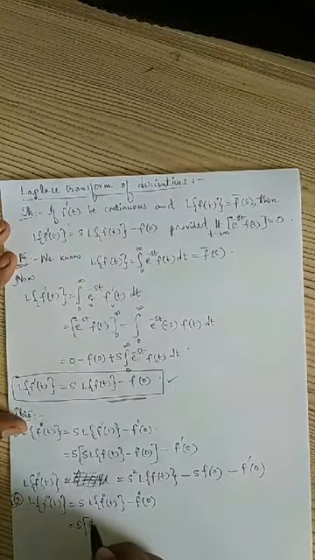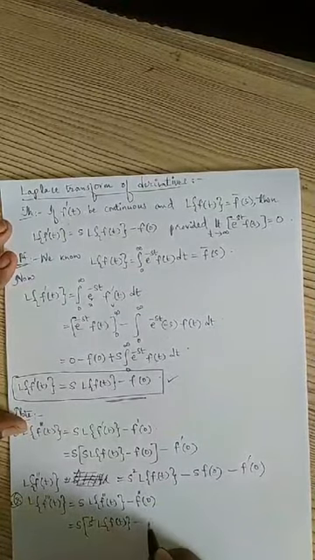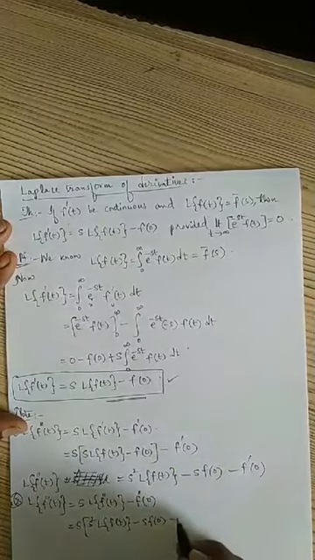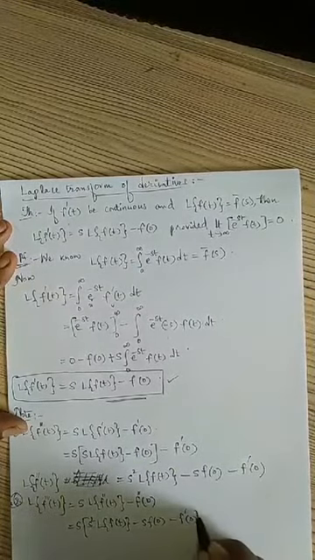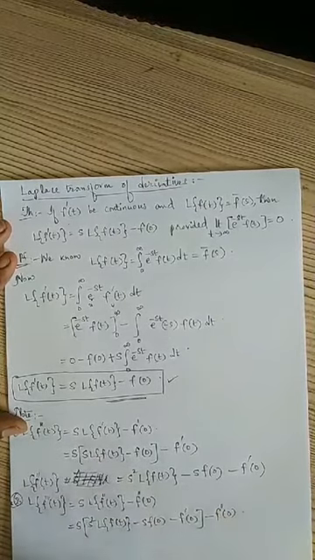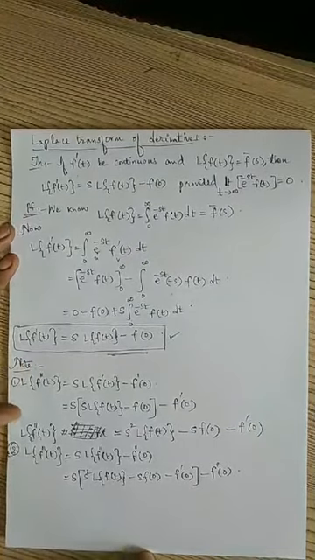It is given by s square into Laplace transform of f of t minus s into f of 0 minus f dash of 0, minus f double dash of 0, right?